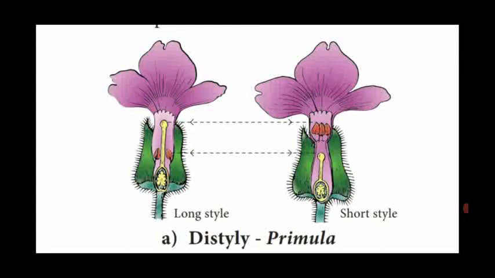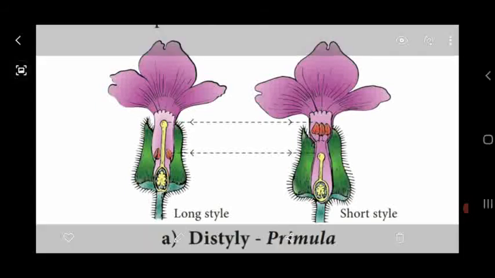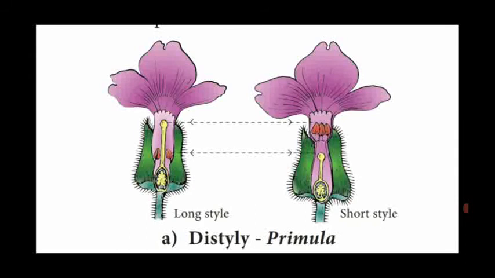Likewise, the pin flower's stigma is crossed with the thrum-eyed stamen. That is said to be distyly. It's an important 4-mark question. Dear students, I hope you understand what the distyly type of cross-pollination mechanism is, and how primula shows cross-pollination. That is the question.